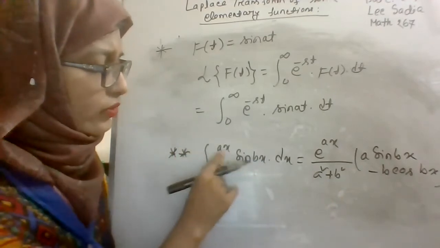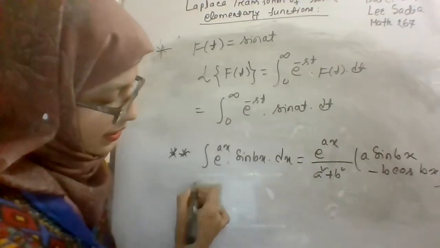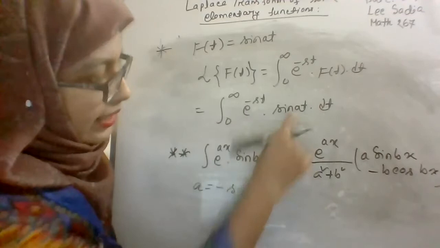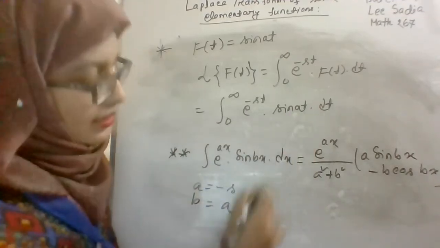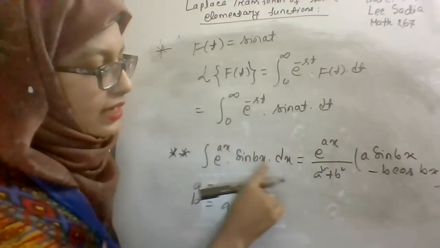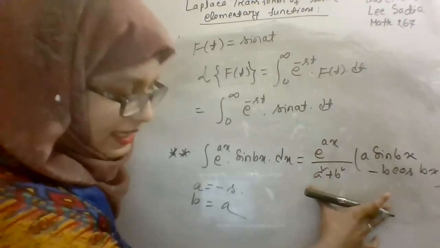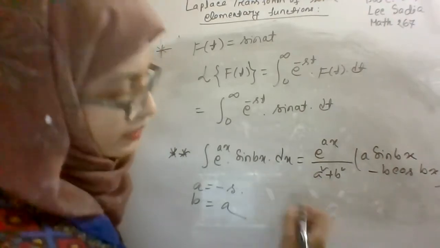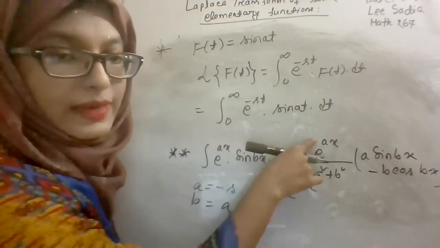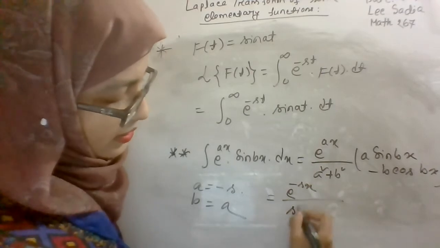And here in e to the power ax, a means minus s. If you make a comparison, then here a will be minus s and here b will be a. In this problem, in e to the power ax, a will be minus s, and in sine bx, b will be a. So here replace a by minus s and b by a. So what will be the result? It will be e to the power minus sx, replacing a by minus s, divided by a square plus b square, that means s square plus a square.